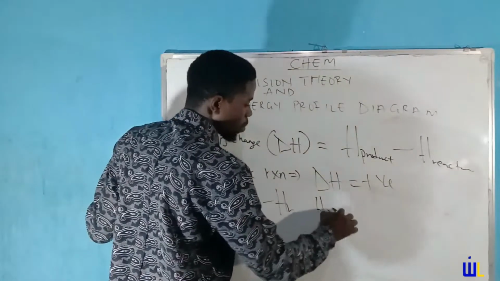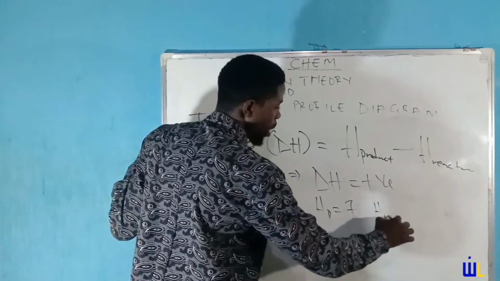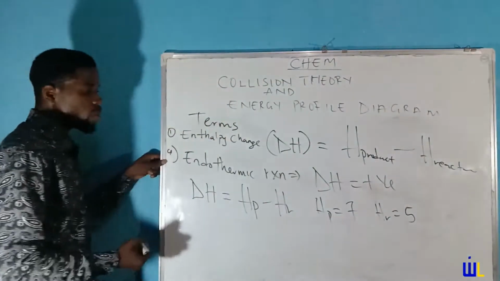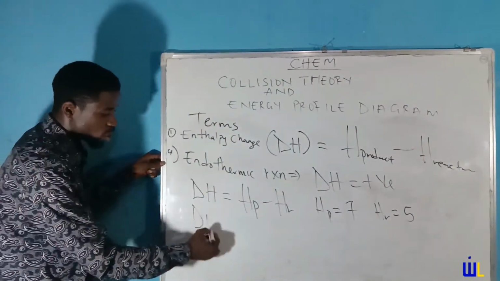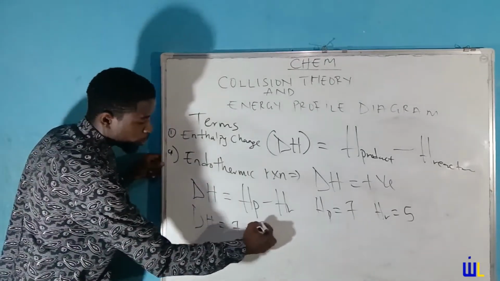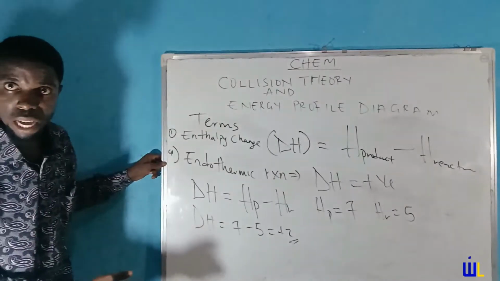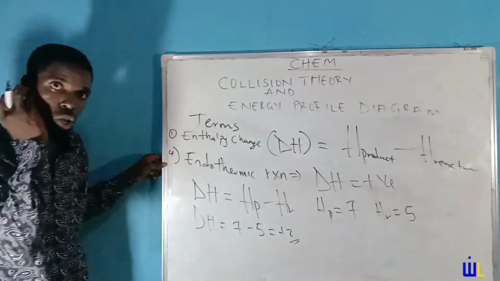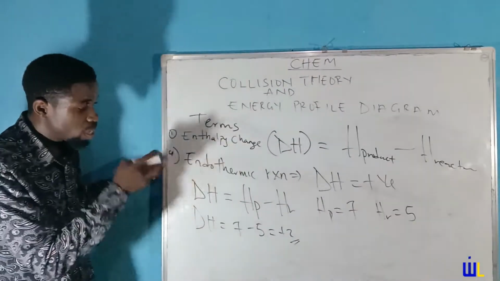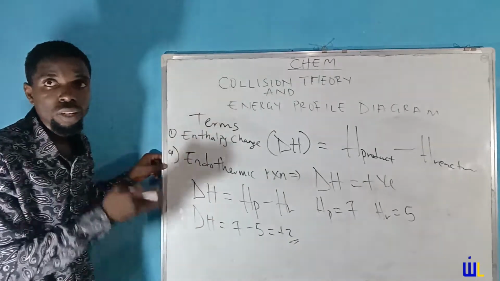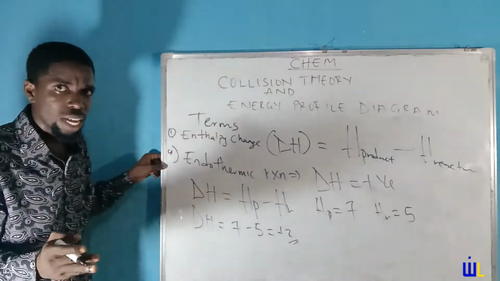H of P equals 7. H of R equals 5. What are we going to get from this? The dH is going to be equal to 7 minus 5, which is equal to plus 2. Positive enthalpy. So for you to have an endothermic reaction whose enthalpy change is positive, the heat of product must be greater than the heat of reactant.